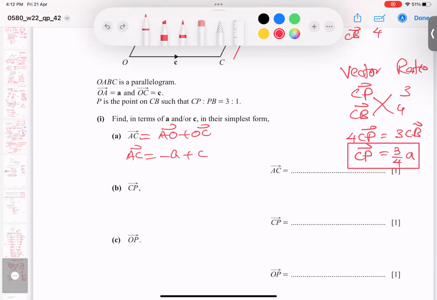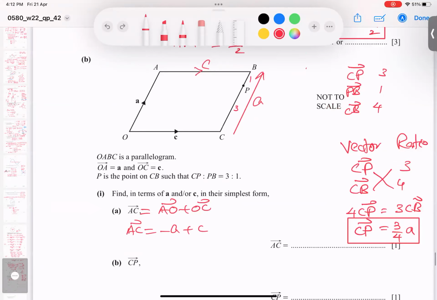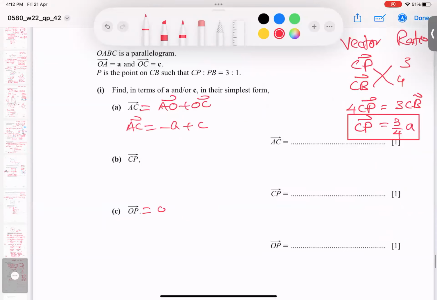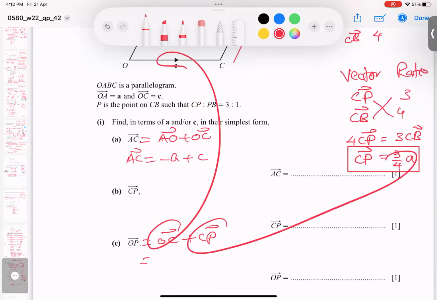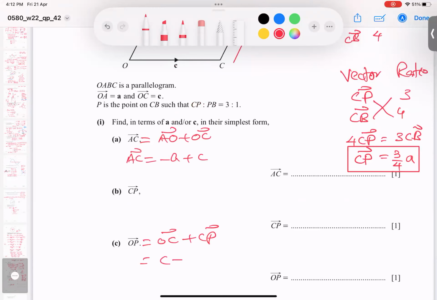All right. Then I'm looking for the OP vector. Where is OP, students? So OP is this: O to C, C to P. Very easy. O to C is C, CP is this. So Alhamdulillah. Easy.